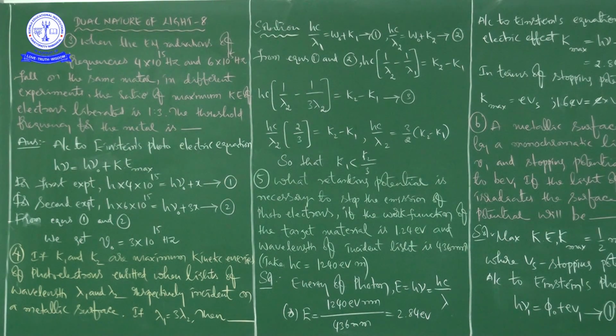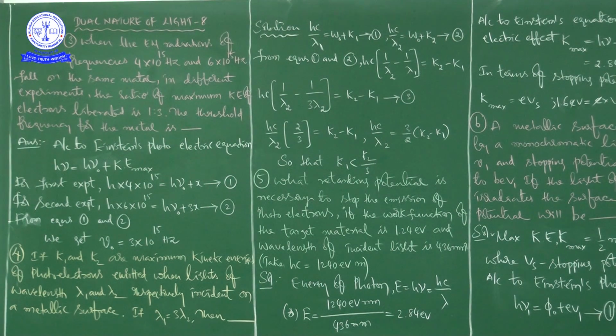Next, the ratio of maximum kinetic energy of the electrons liberated is 1:3. So suppose in one case it is X, in another case it is 3X. In the first experiment it is X, in the second experiment it is 3X. If you find the ratio X by 3X, that is 1:3.